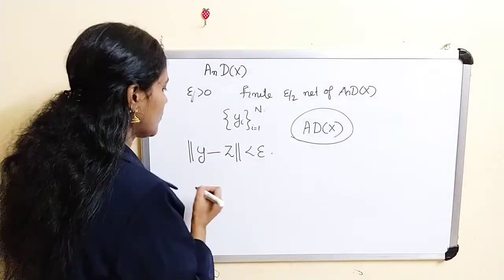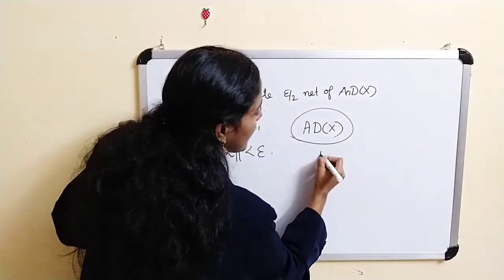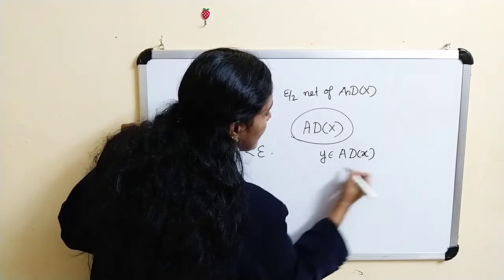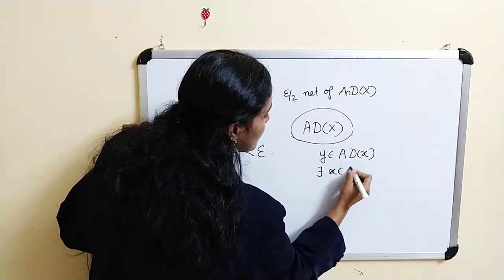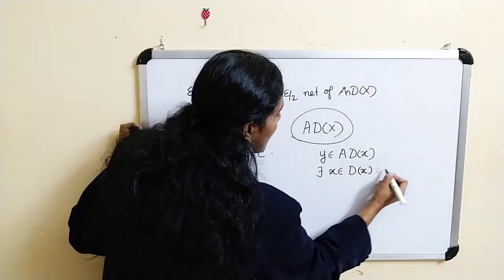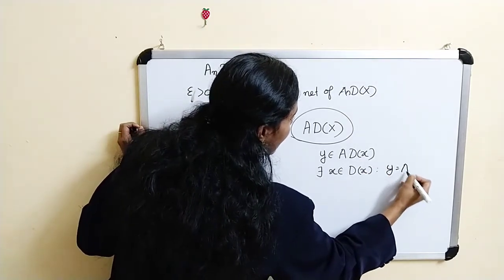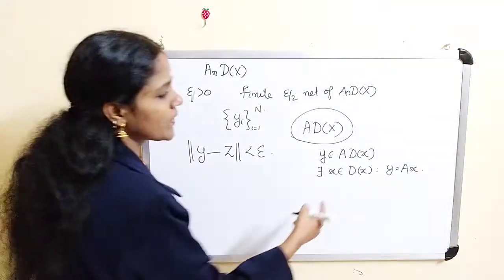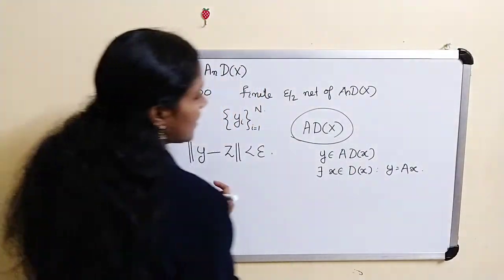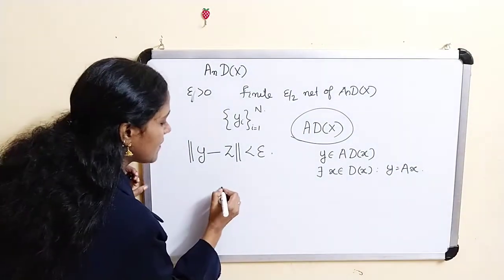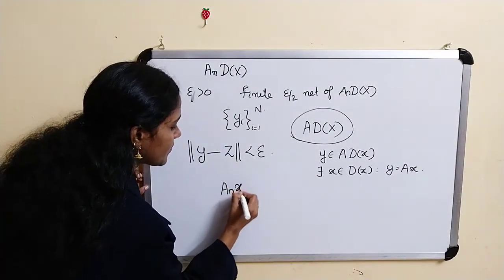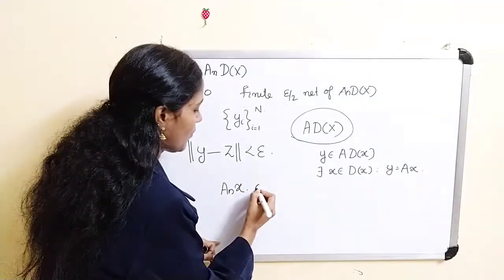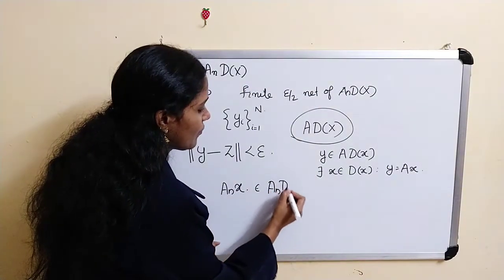So, given any y belongs to A D of x, clearly there exists an x belongs to D of x such that y is equal to Ax. Now if you consider A_n x, clearly this is a point in A_n D of x.